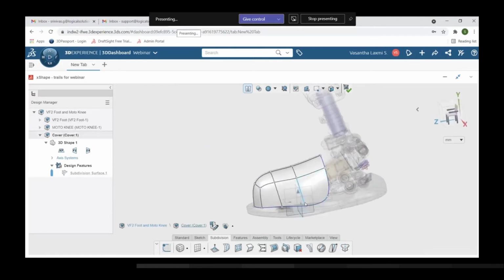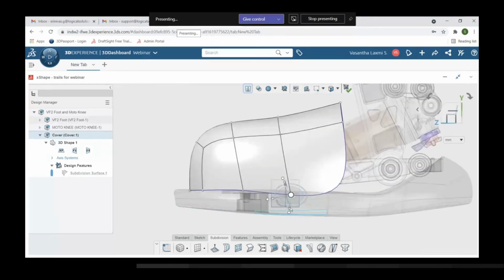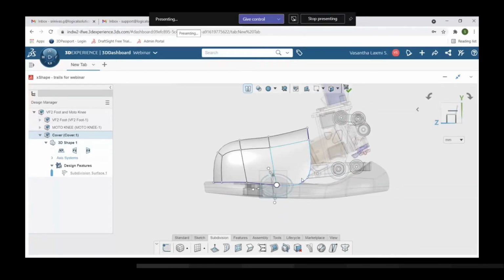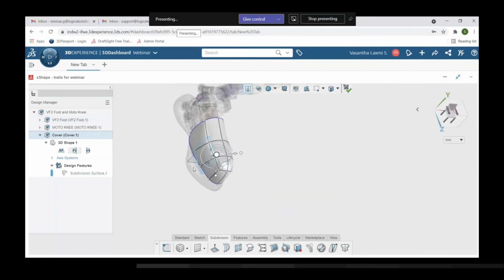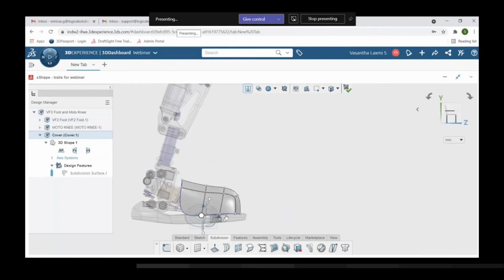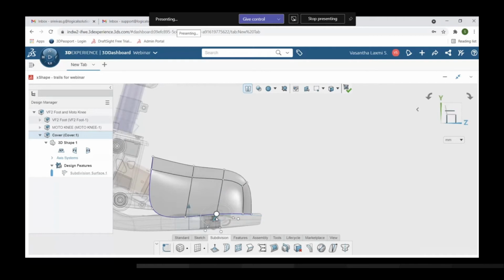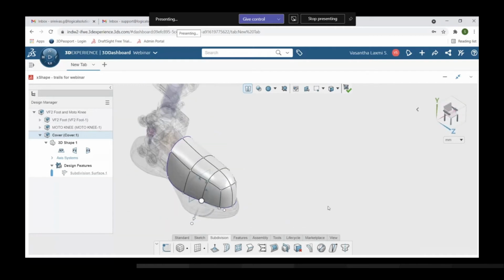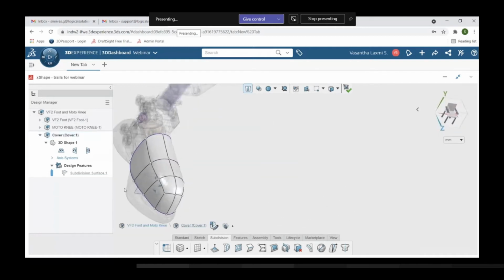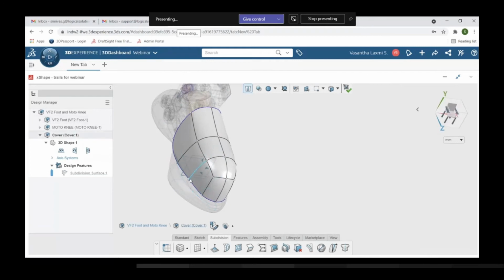I have deactivated the symmetry option, so that individually I can drag it and make the shape. Here you can see some space over here, so that's why I'm selecting that point and dragging it. Here also there is some space. I would like to cover it completely with the foot.